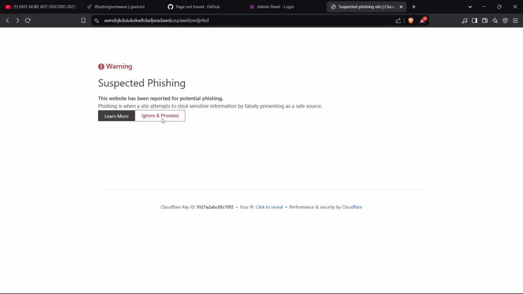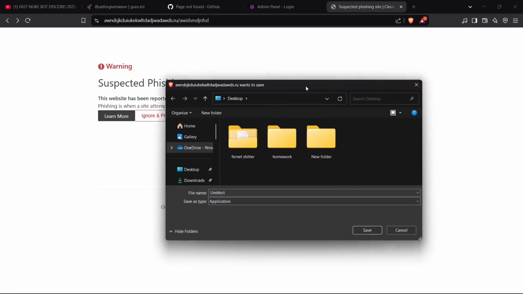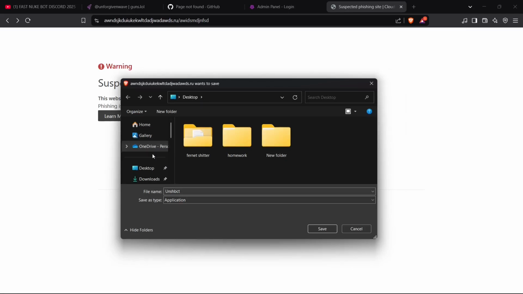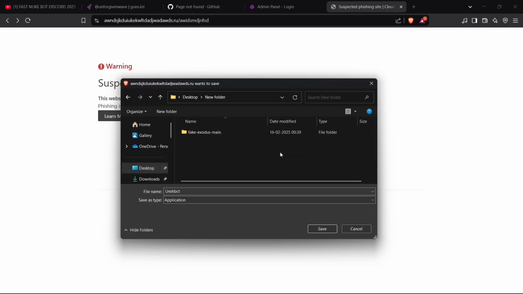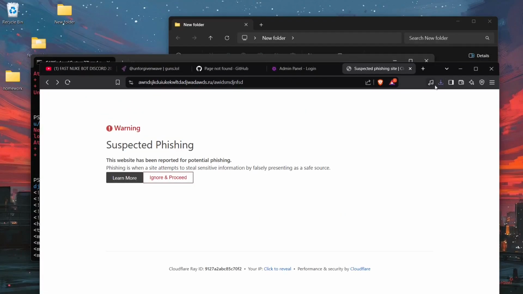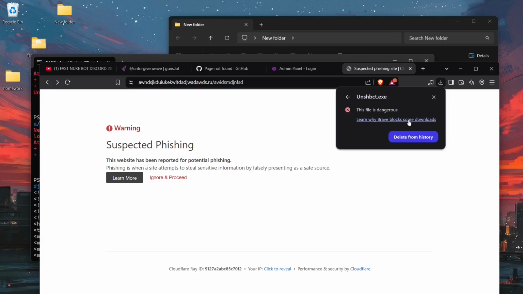Oh, they are using Cloudflare, and Cloudflare itself is... There we go. Finally. Wait, how are they accepting a GET request and they're not accepting a... Huh? Okay, this entire thing is so weird. I'm gonna paste this in this file. This is an application. There we go. And dangerous download blocked. Okay, this file is dangerous.